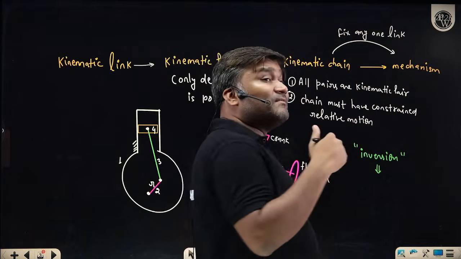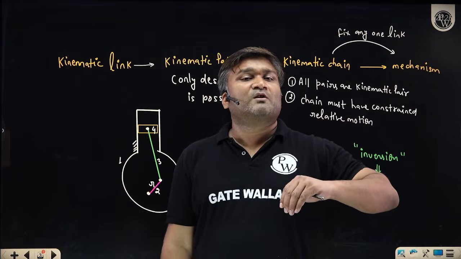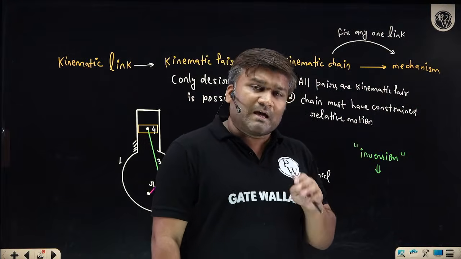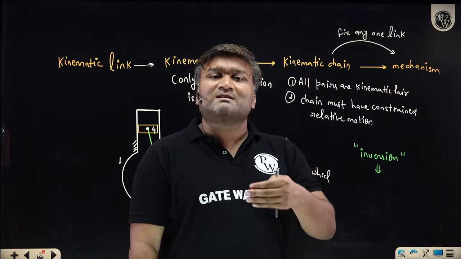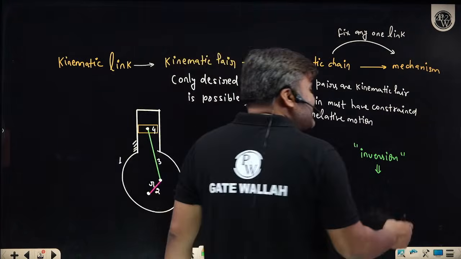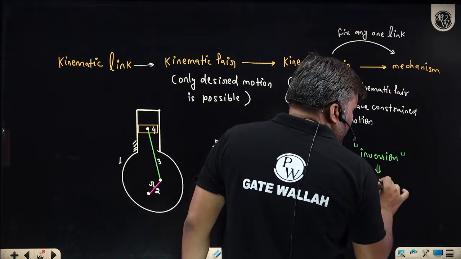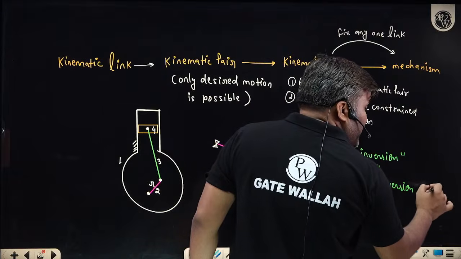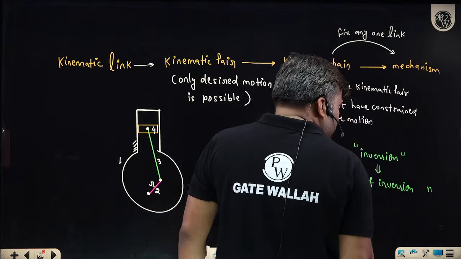So how many inversions are possible? Sir, if I have 4 links, there is a possibility of at most 4 types of mechanism. If I have n number of links, how many possibilities? Sir, at most n possibilities. So the number of inversions will be equal to n. With n links, n inversions are possible.